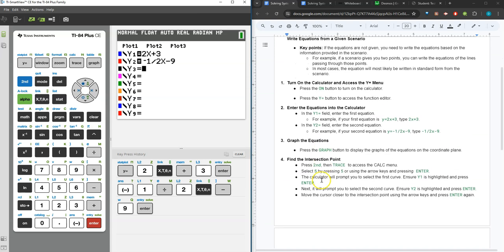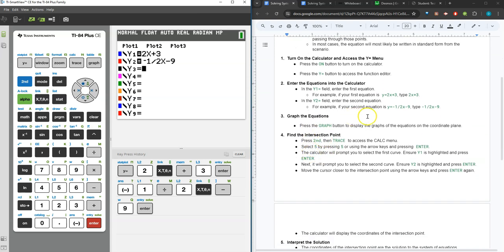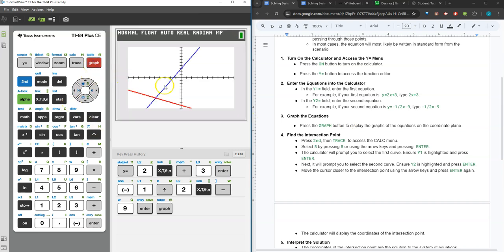In step 3, press the graph button to display the graphs of the equations on the coordinate plane. So let's actually get a view of what our system looks like. So here's our line 1 and line 2. 4. Find the intersection points. This is where your calculator really comes in handy.